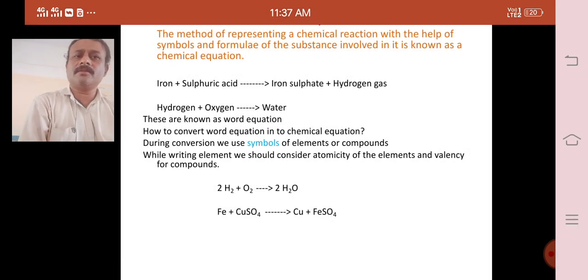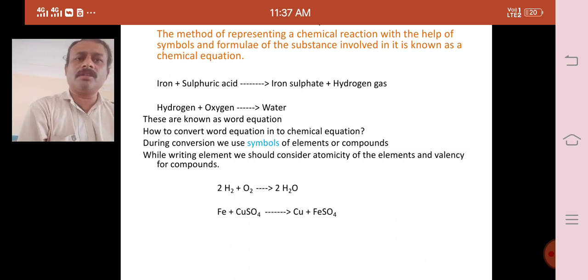And the second one: when a compound is formed, while writing the compound in a chemical equation, we should consider its valency. See, I will give you one example. Here I have given hydrogen plus oxygen forming water.